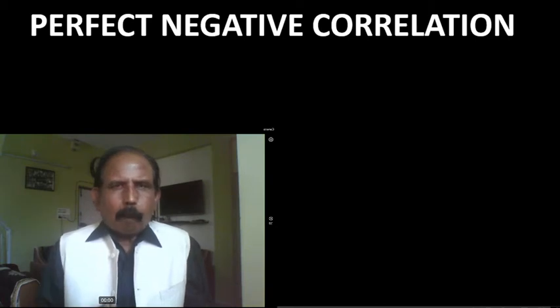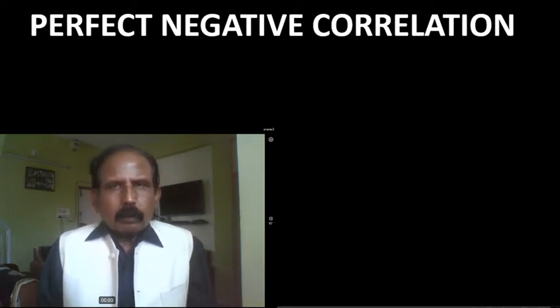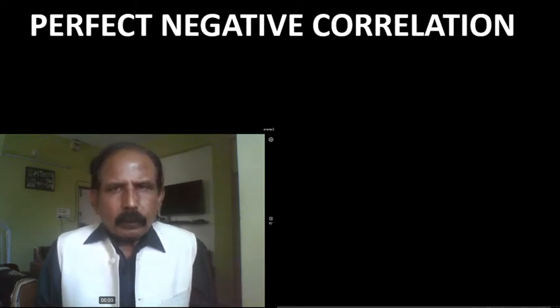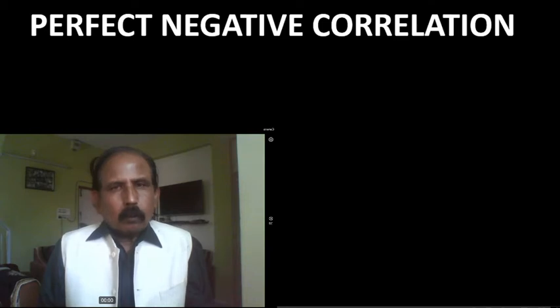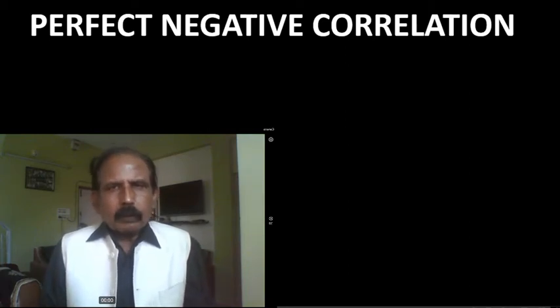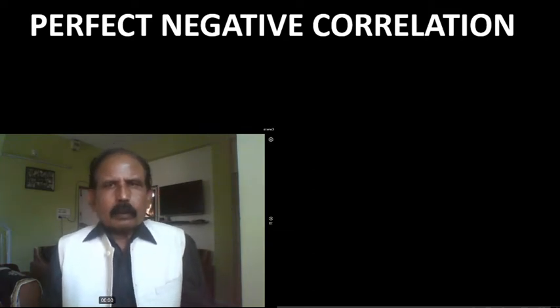Now we see perfect negative correlation. If two variables are there and both have cause and effect relationship, if the values of both the variables change simultaneously in opposite direction and in equal proportion, then there will be perfect negative correlation between such two variables, and in such a case the value of R will be always equal to -1. Let us take an example.